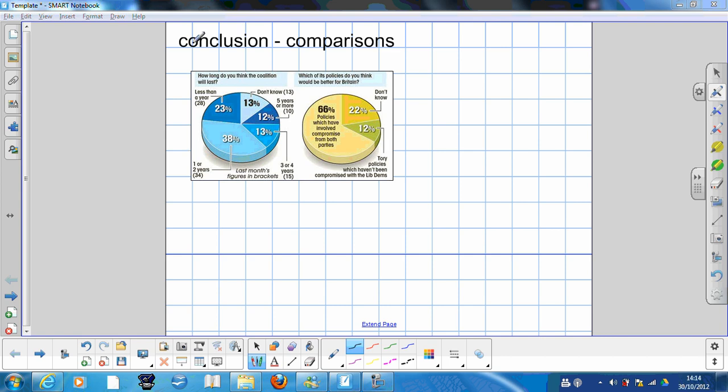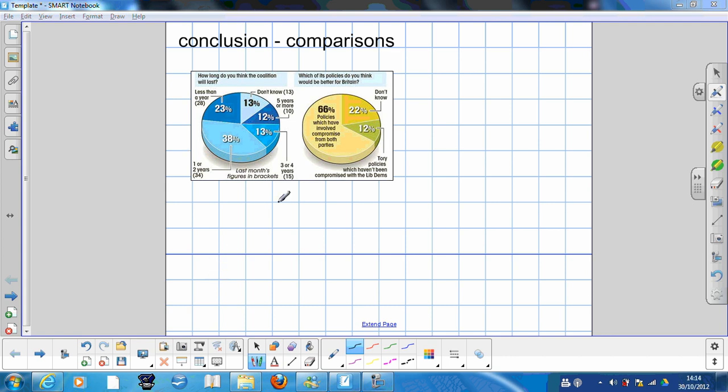Now, if the type of question was a comparison one and the data was qualitative, then there's really not much more we can do other than to say which was the most popular and which was the least. Let's look here. It's an example of qualitative data that's been gathered and then organized into and displayed using a pie chart. The question was, how long do you think the coalition will last? 23% said less than a year, 13% said don't know, 12% said 5 or more years, 13% said 3 or 4 years, and 38%, the largest sector, said 1 or 2 years.